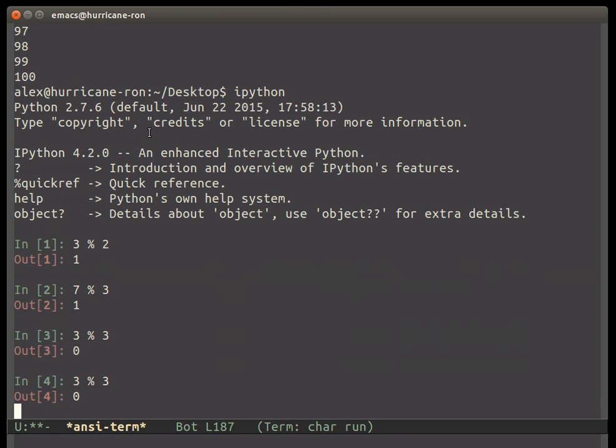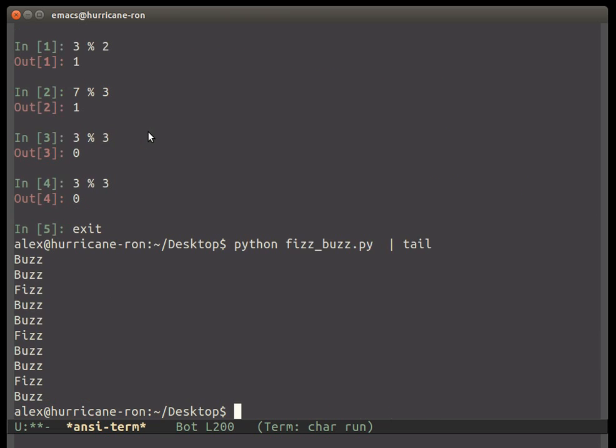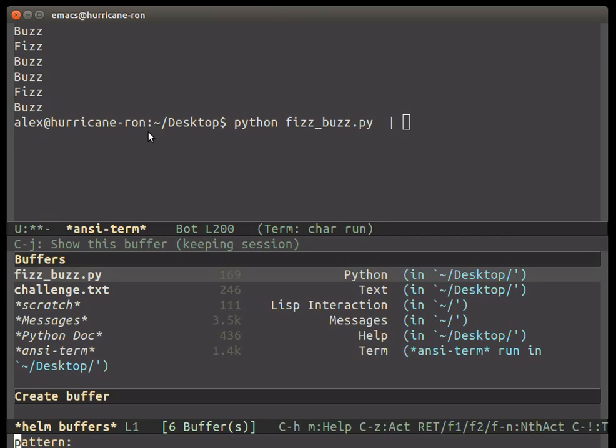There we go. Nope, I'm still in IPython. If we run that file, okay, so here we go. So we got some more numbers now. Oh, what did I do?